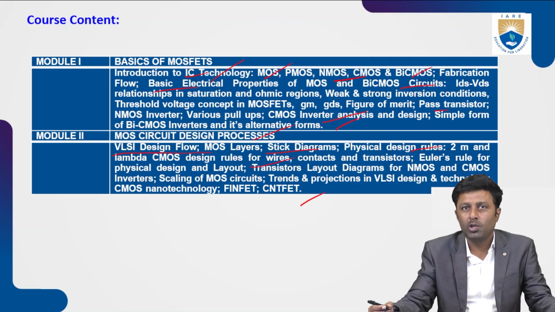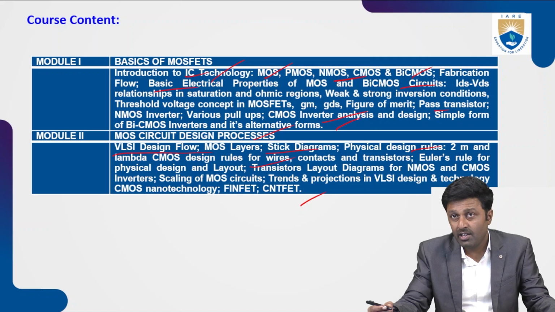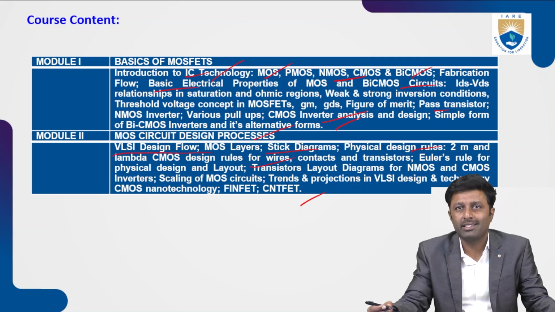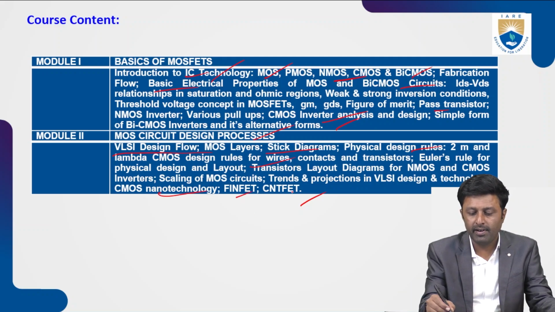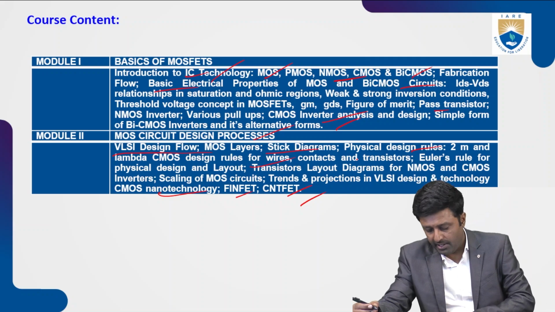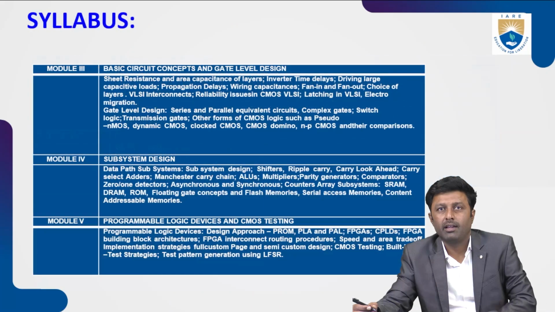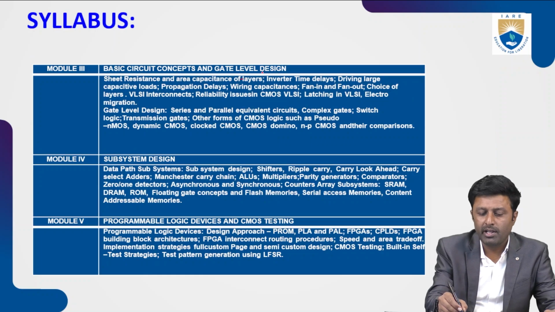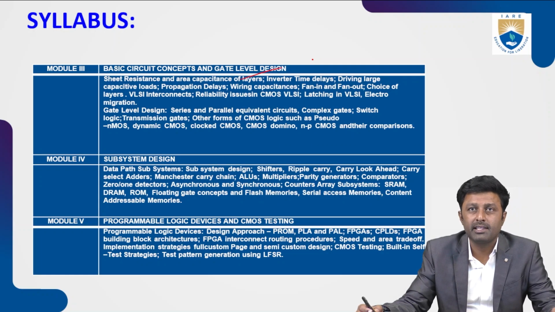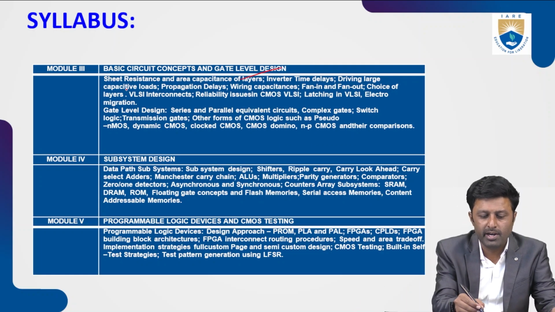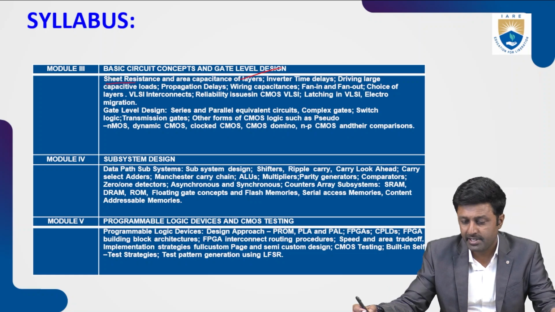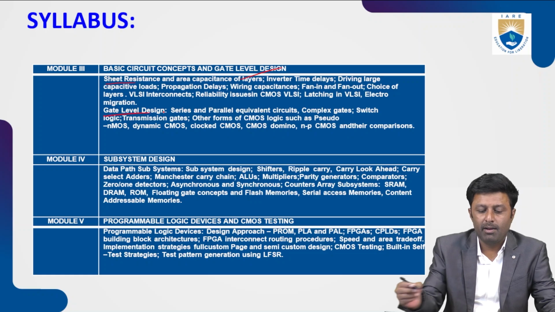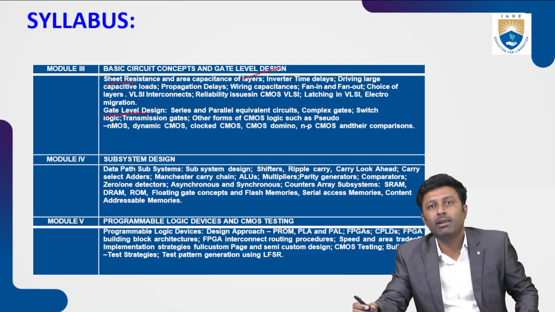Then we'll be talking about Euler's rule, and transistor layout diagrams we'll be discussing for NMOS and CMOS. Then at the end, we'll be talking about CMOS nanotechnology, then FinFET and CNFET. So in the third module, we'll be talking about the basic circuit concepts and the gate level design. This module is divided into 2 sections. In the first section, we'll be talking about the sheet resistance and area capacitance layers, and in the second part of this, we'll be talking about the gate level design.